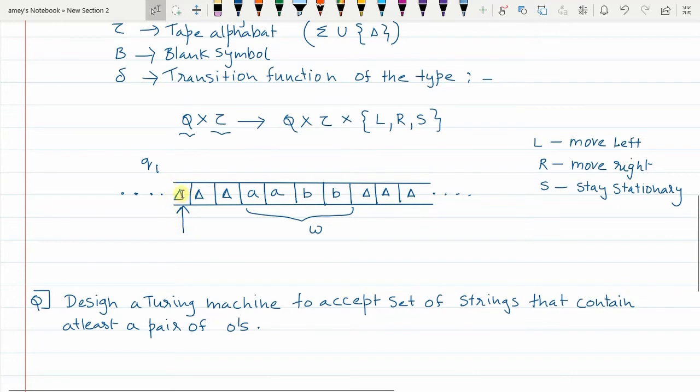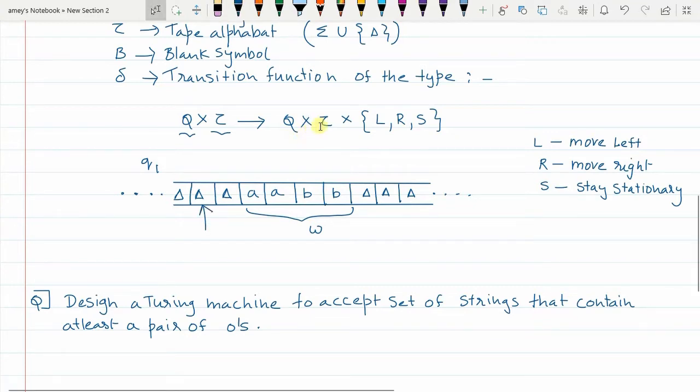It can read the current input symbol, and if required it can delete it, modify or override it, or keep it as it is. After doing that, the read write head then moves to the next input symbol on the tape.